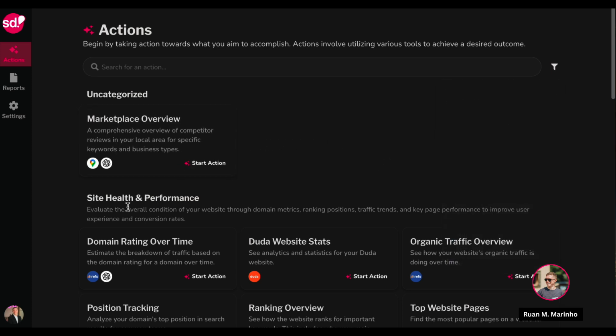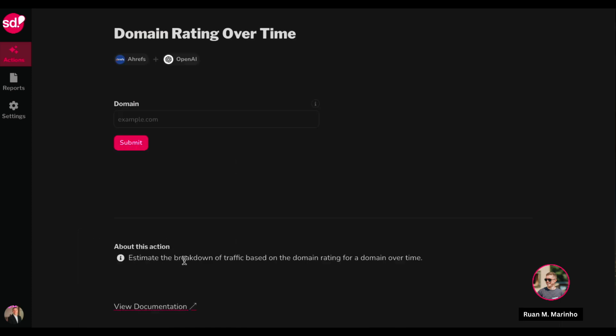So going over, let me just run an example report to show you what this would look like. What I'm going to do is run this report called domain rating over time, and it's going to allow me to put in a domain to get an estimated breakdown of traffic based on domain rating and domain rating over time. So I'm going to put an input, and then I'm going to click submit. Once I click submit, SplashDash is going to talk to the integrations that we utilize to create this report, and then it's going to come back with a beautiful visual front end for me to analyze.